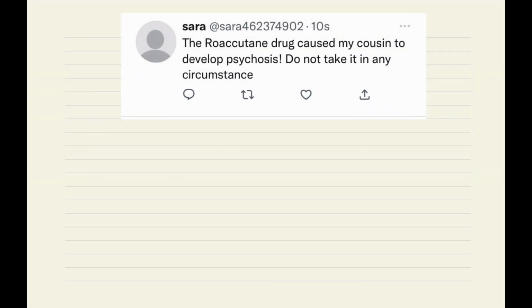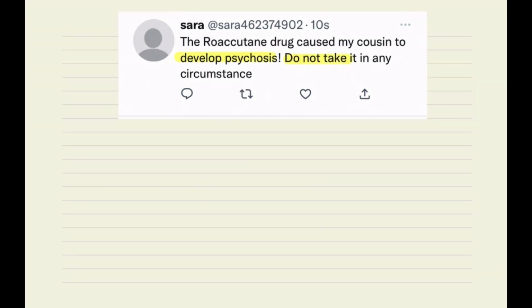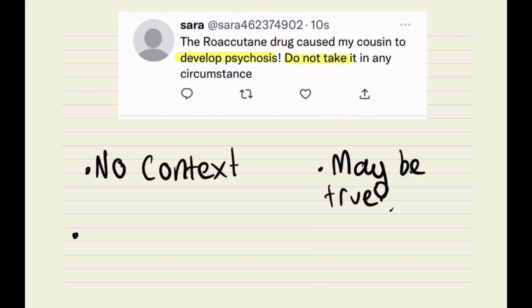To break this down, Sarah claims that Roaccutane can cause development of psychosis and is advising you not to take it ever. This is completely taken out of context. Although this experience may be true for this individual, they are instilling fear in the reader over the drug's side effects. And in the way the tweet is written, this could be interpreted as a side effect for all, which is not true.